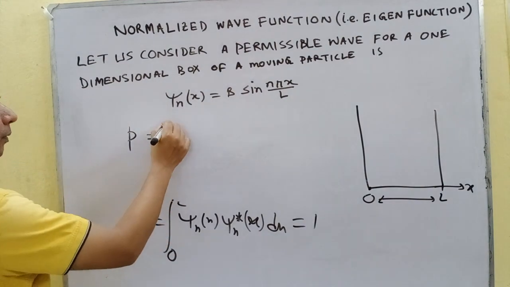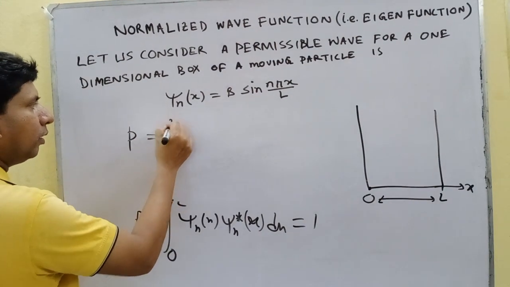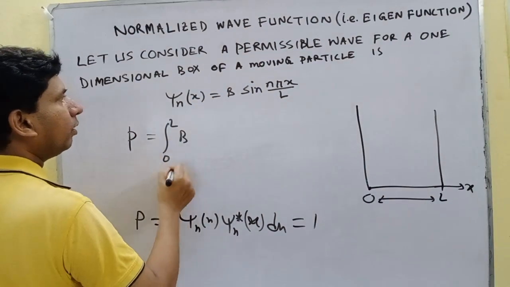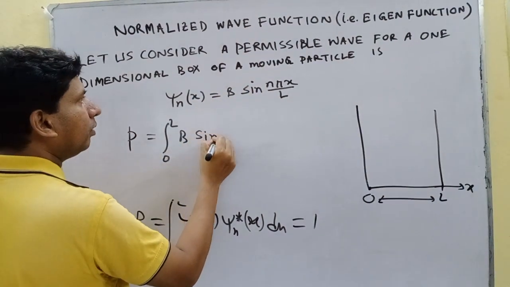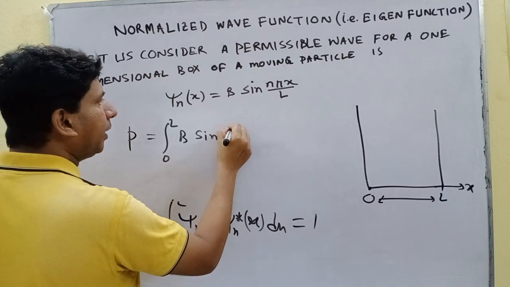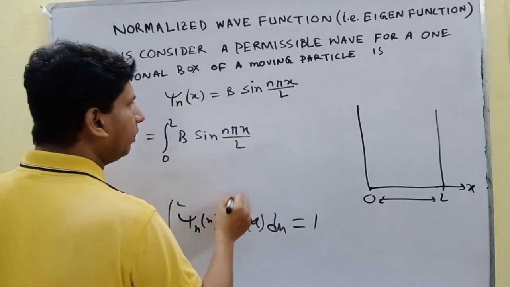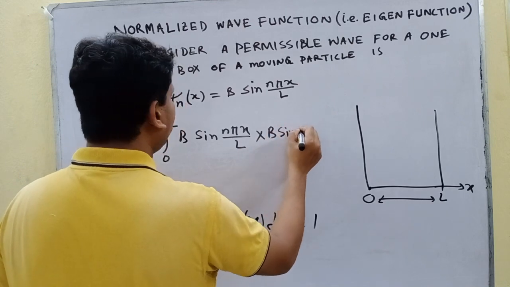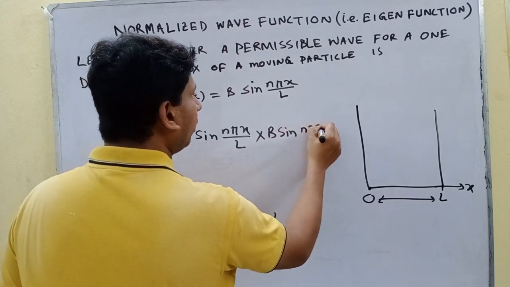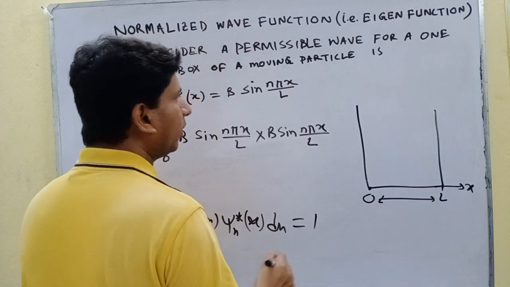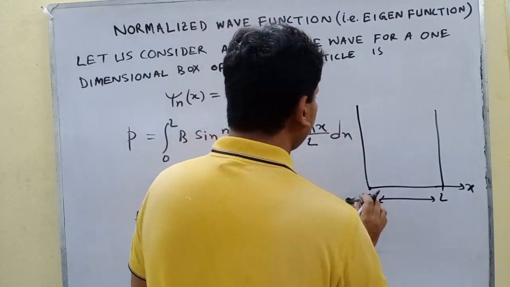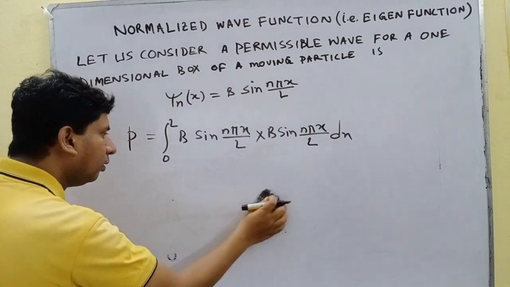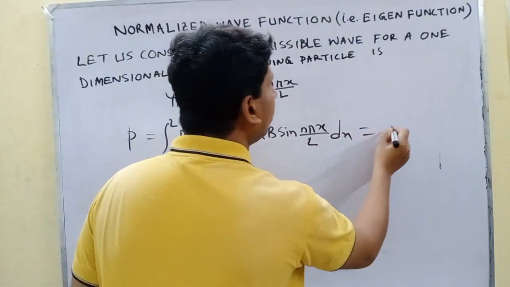Then total probability, from 0 to length L, B sine n pi x by L into B sine n pi x by L into dx. Now it will be 1.